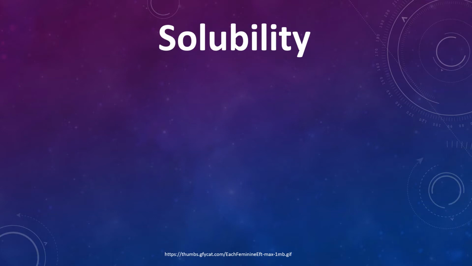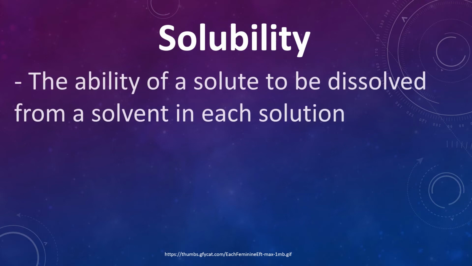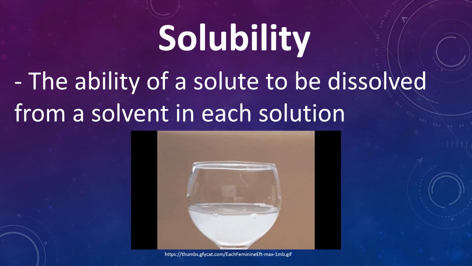These substances from the previous slide are considered solutes because of their solubility. When we say solubility, it is the ability of a solute to be dissolved in a solvent in each solution. For instance, this one. Sugar can be dissolved in water because it has what we call the ability to dissolve, and that is what we call solubility.